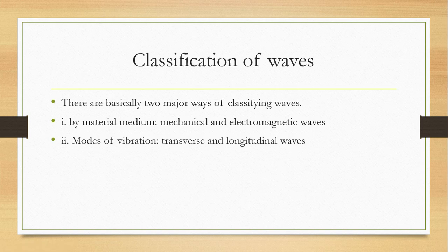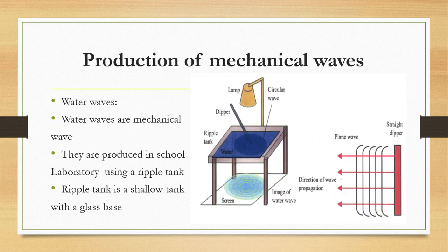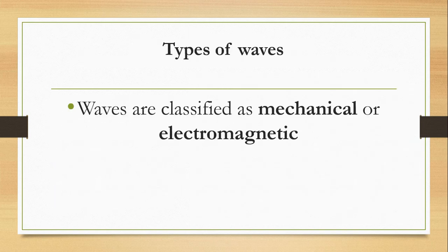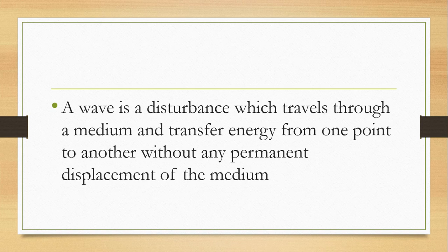In summary, we say a wave is a disturbance traveling through a medium, transferring energy from one form to another without any permanent displacement of the medium.